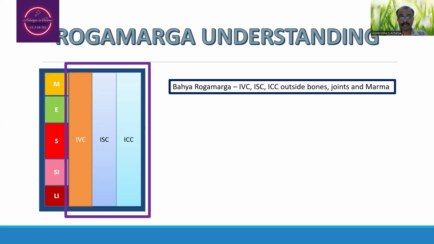Whereas Madhyama Rogamarga is the intravascular compartment, interstitial compartment, and intracellular compartment inside the bones, joints, and Marma, and Snayu and Kandara connected with these. They are being termed as Madhyama Rogamarga.